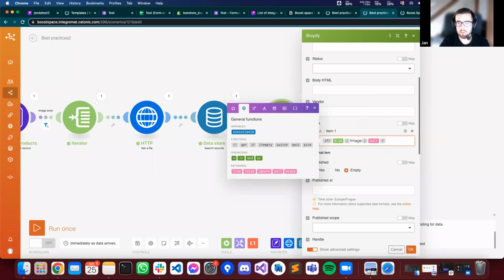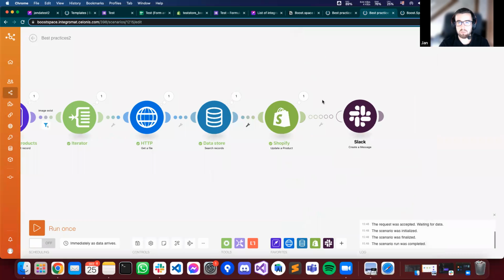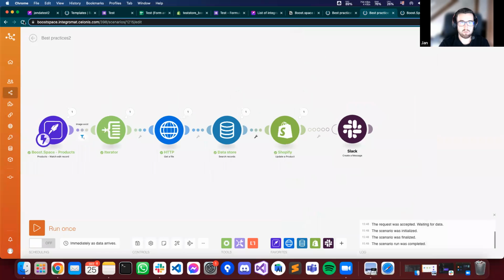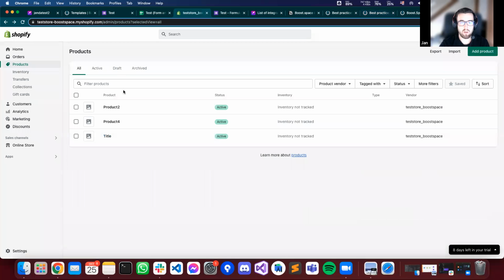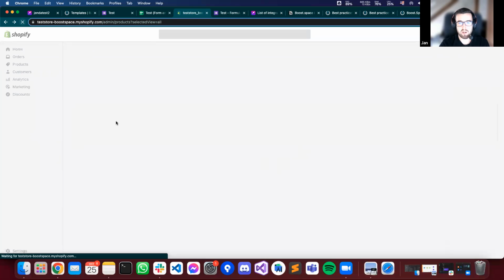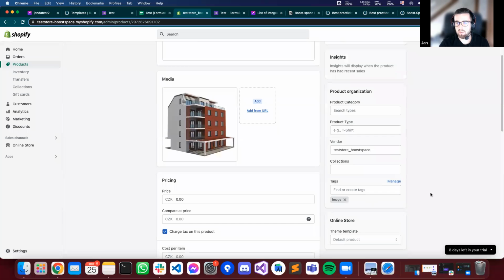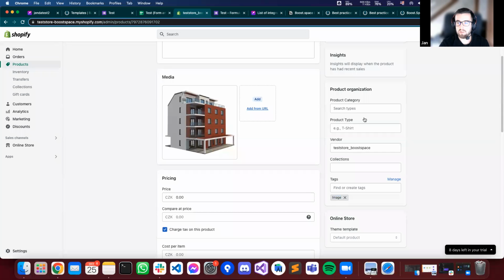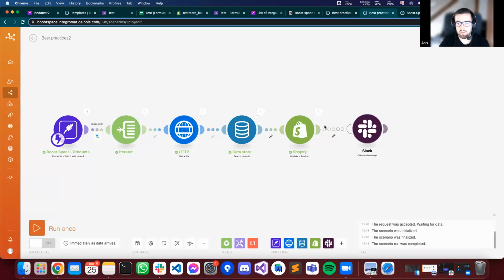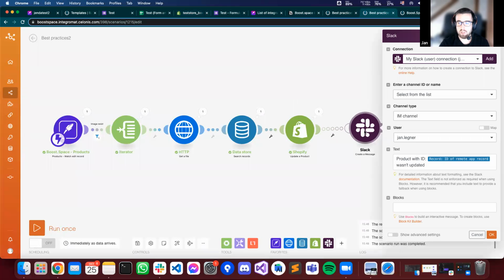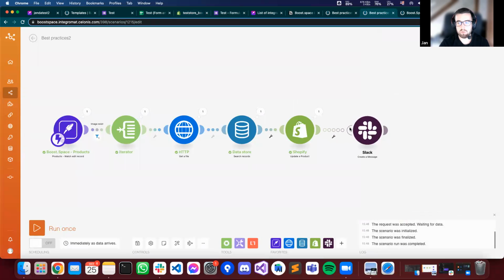Yeah. So now you can see the product is updated, and I will reload this Shopify store, and now I have my image here in my product, and also I have my tag here, image. Yeah. And because there is no error with updating a product, I didn't receive any message. Okay, this is really best practice how to use error handlers, because you want to receive some notification when something like this happened.